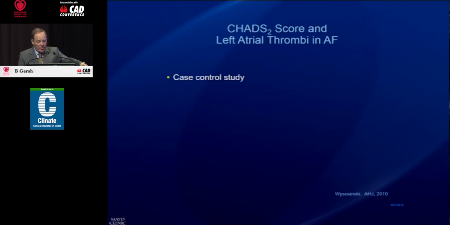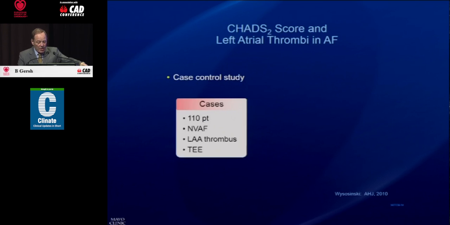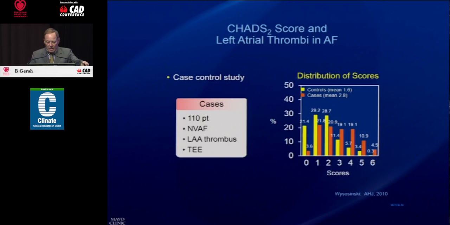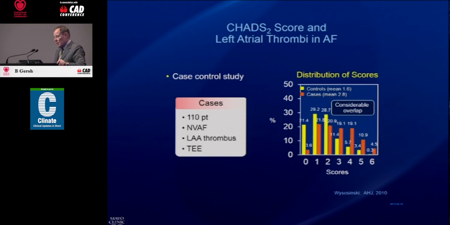Now, this is a study from our institution about the CHADS-2 score, a case control study, 110 patients with non-valvular atrial fibrillation and left atrial appendage thrombus. They underwent TEE. And what you can see is basically the distribution of scores. We looked at controls and cases that had thrombus in the left atrial appendage, and basically what we saw was, if this is the CHADS score here, there's considerable overlap.